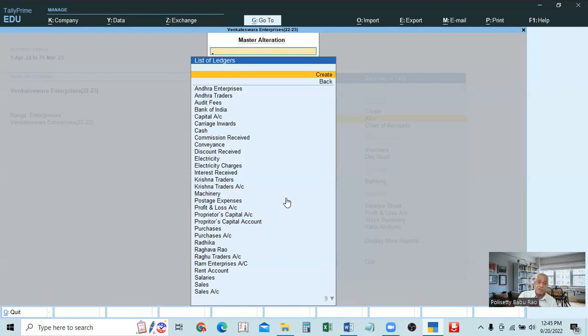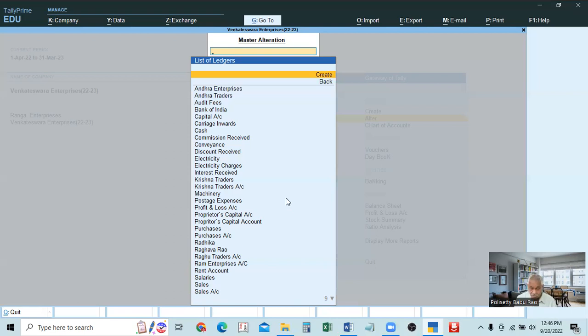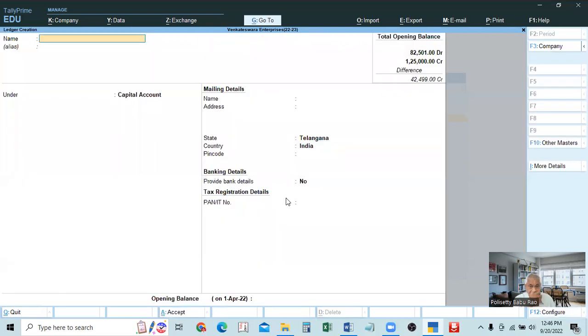But whenever you are working in some other place, directly you can create there also. There will be a create button. If you create there, it is also called ledger creation only, but it is the secondary method, not created in the beginning. Whenever there is a necessity to create an account, at the time of making entries, then you are creating. That is why it's called ledger creation secondary. And the ledger creation primary method is there.